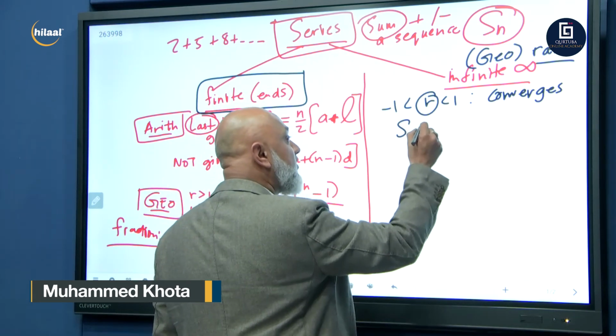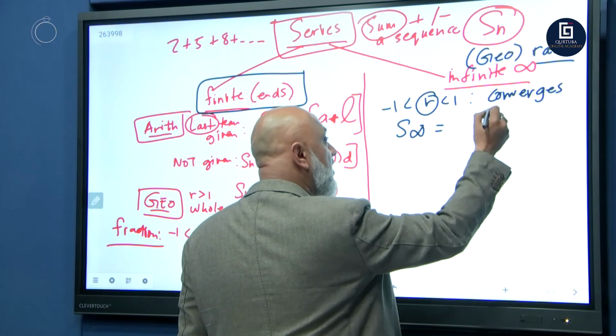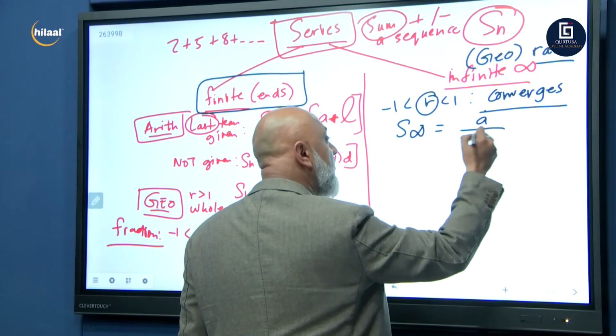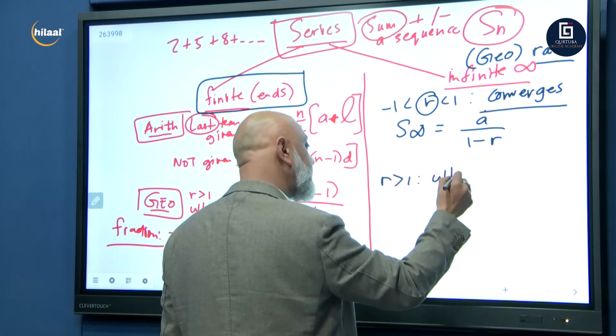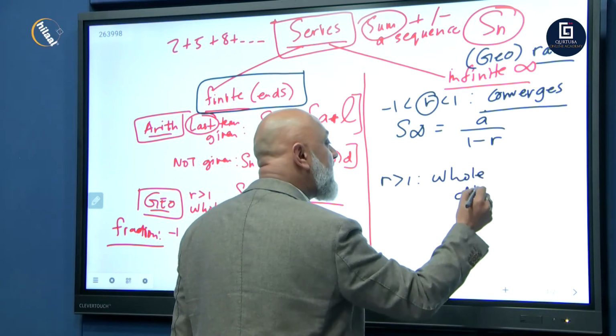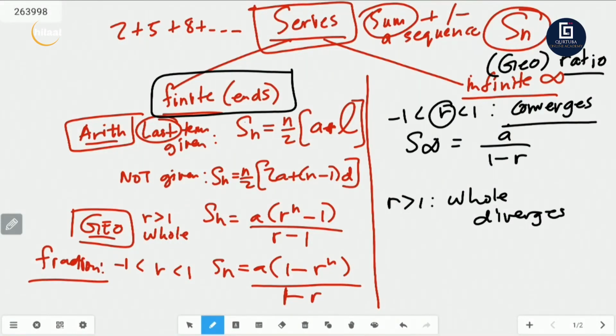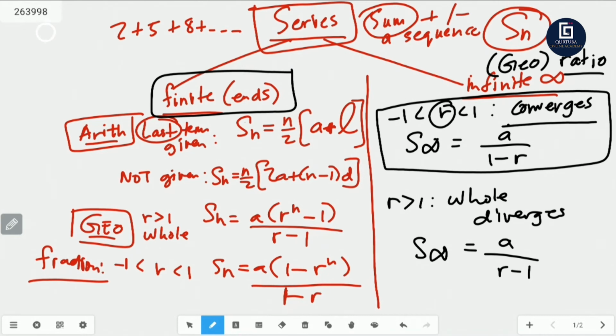So there we know S to infinity is equal to the formula for convergent, or converges: a over 1 minus r. Or if r is greater than 1, if r is a whole number, then we say it diverges, or divergent, and S to infinity is equal to a over r minus 1. Now, in the new syllabus, over the past year or two, they've dropped the divergent. So basically the major one that they want you to learn is the convergent one. Okay, but if you have to use it, it is possible. There is a possibility. Just learn them both.